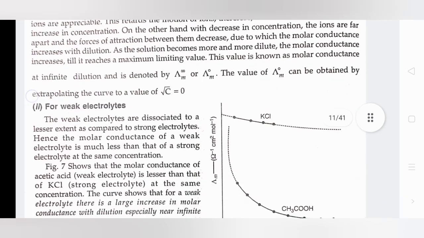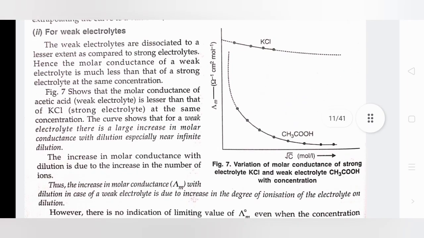The value of Λm naught can be obtained by extrapolating the curve to a value of root C equals 0. Second, for a weak electrolyte, weak electrolytes are dissociated to a lesser extent as compared to strong electrolytes. Hence, the molar conductance of a weak electrolyte is much less than that of a strong electrolyte at the same concentration. Figure 7 shows that the molar conductance of acetic acid is lesser than that of KCl at the same concentration. The curve shows that for a weak electrolyte there is a large increase in molar conductance with dilution, especially near infinite dilution.